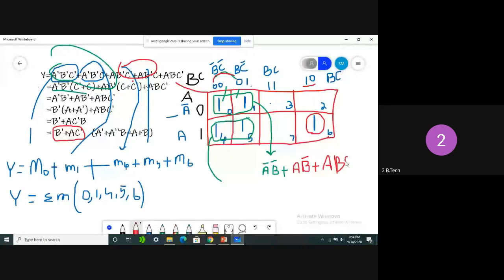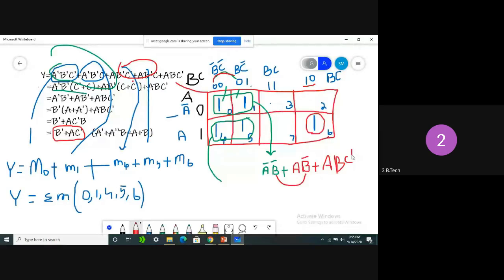How to simplify? Is there any simplification here? We can take B bar common. See, after combining ones, if you are getting any simplification, here we can easily simplify. B bar is common, so we can take B bar common. Clear?